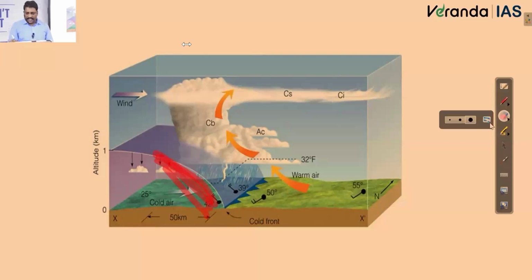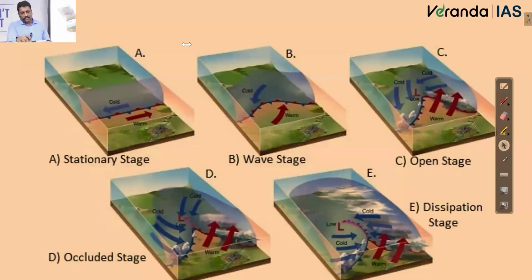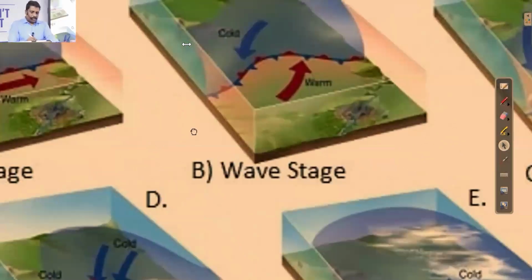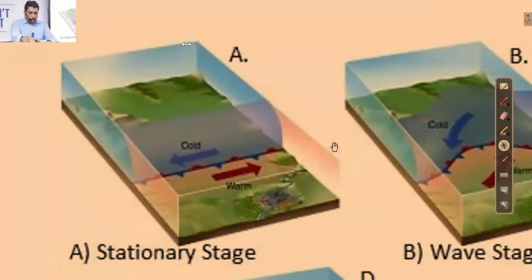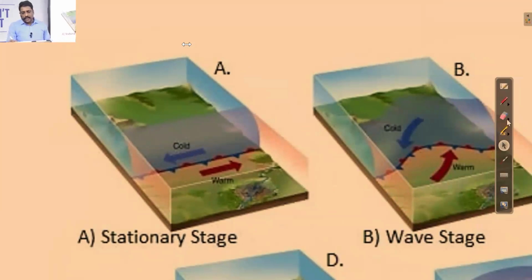Now here, we are going to talk about this front alone. Maybe I'll take the next image for a larger understanding. My dear friends, what happens when we talk about the creation of a front? Again, I'm insisting on the same thing: on one side I have cold polar wind, and on the other side warm westerlies trying to merge with each other. But they are so contrasting that they do not merge, and it forms a front.